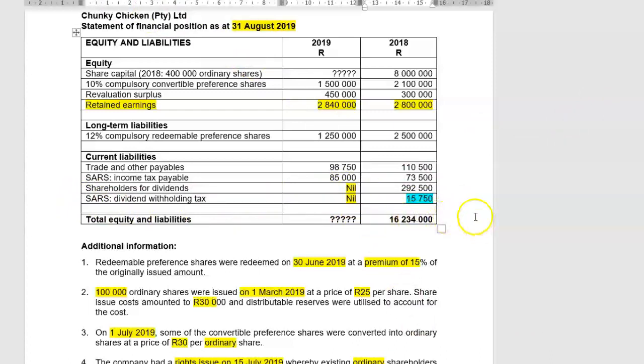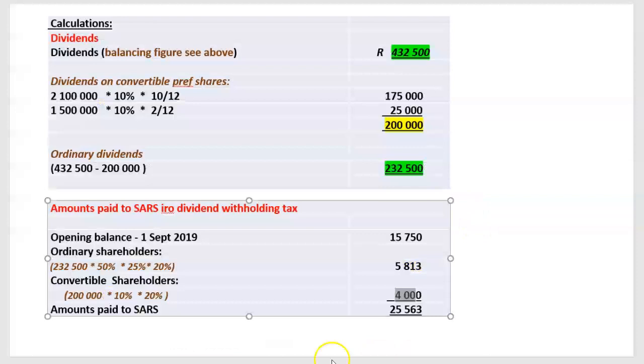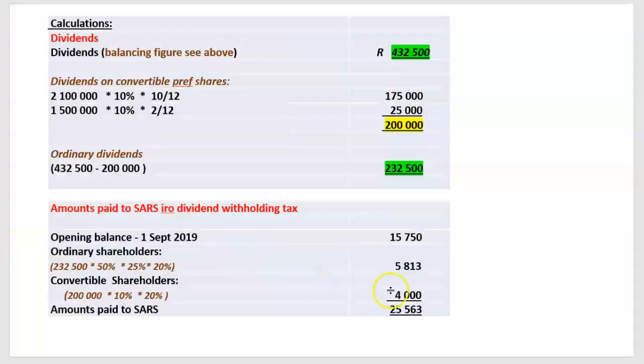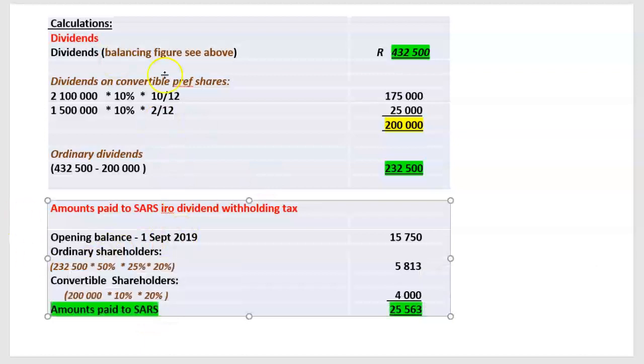So what does that mean? It means that I've settled that bill as well. So don't forget about that one. I've settled the opening balance and I've settled the 5813 because there's no balance left at year end. So I must have settled the 5813 payable on the ordinary shares, and I must have settled the 4,000 payable on the pref shares. So I've paid in total then to the receiver of revenue 25,563.